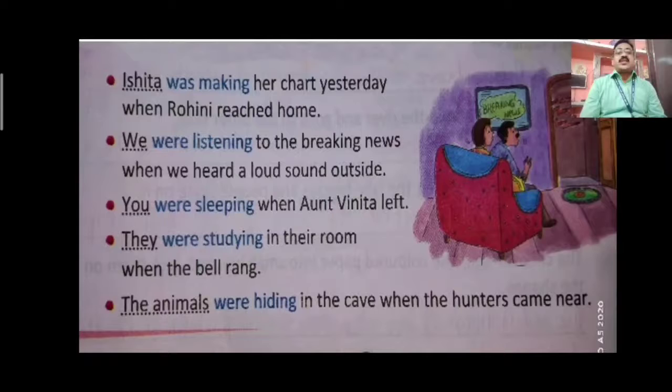When Ishita is a singular noun, we use was making. When we is a plural pronoun, we use were listening. When you is a plural pronoun, were sleeping. They, plural pronoun, were studying. Plural noun, animals, were hiding. So past continuous tense happens when the verb is in the past form. At the same time, when the subject is singular, we use was with ing. When the subject becomes plural, whether it's a noun or pronoun, we use were with ing.